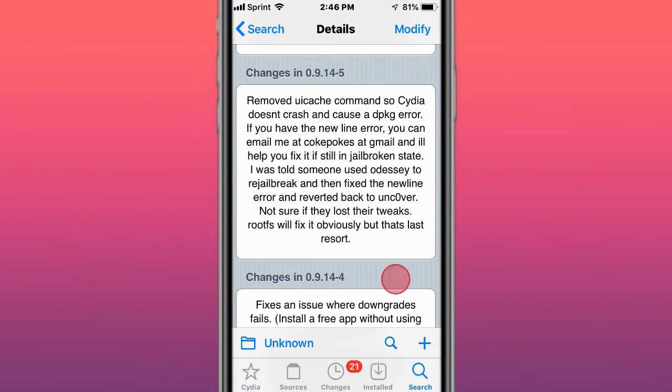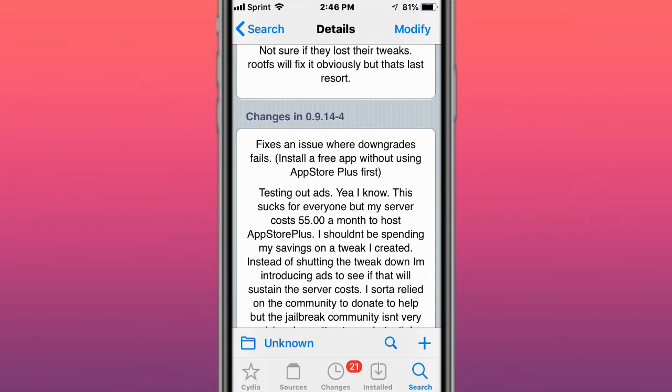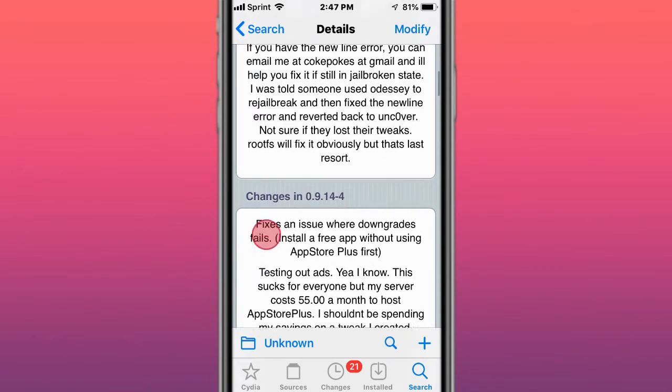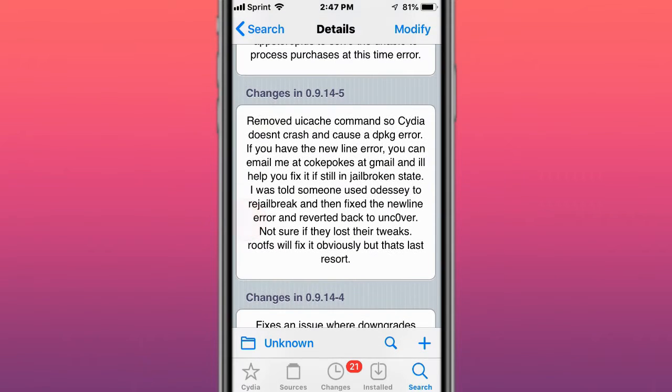So just some updates. Basically, the tweak now adds ads so the developer can make some money out of this, since he basically pays money for the server. So now there are going to be ads when you update it, and there'll also be a coin system, where it's a coin per downgrade, and you watch an ad to get a coin, so you don't have to pay. But a lot of us are not tweakers, a lot of us are buyers who buy tweaks and stuff like that.